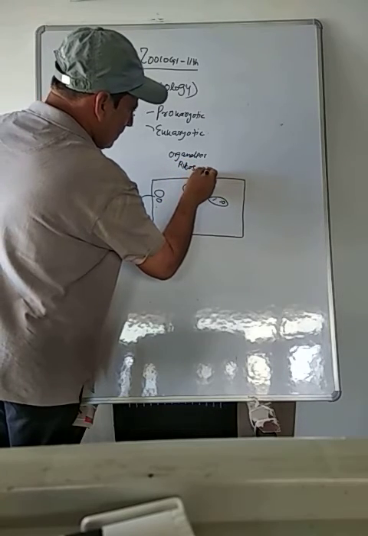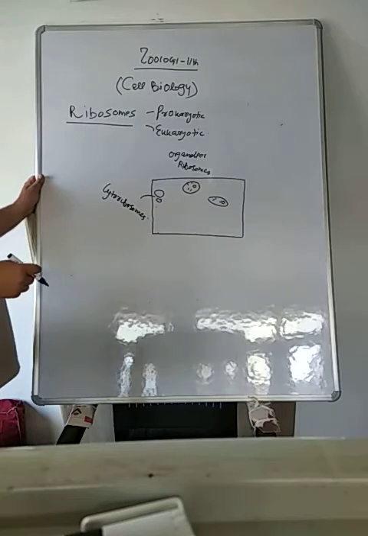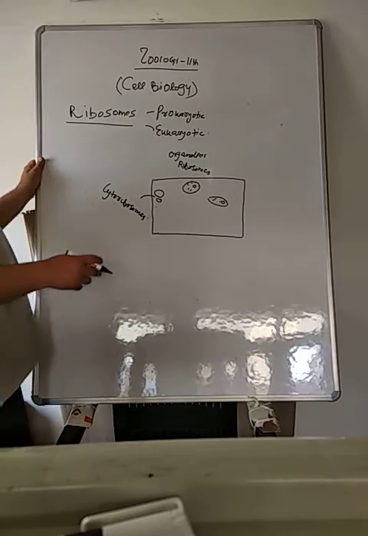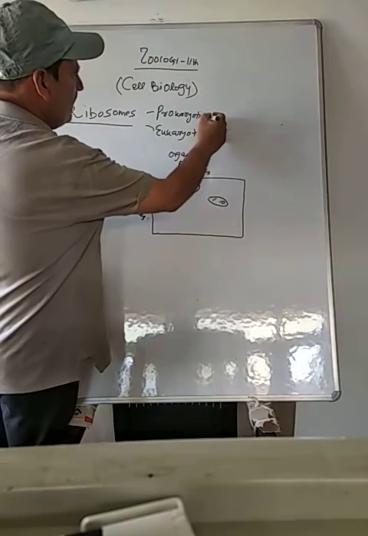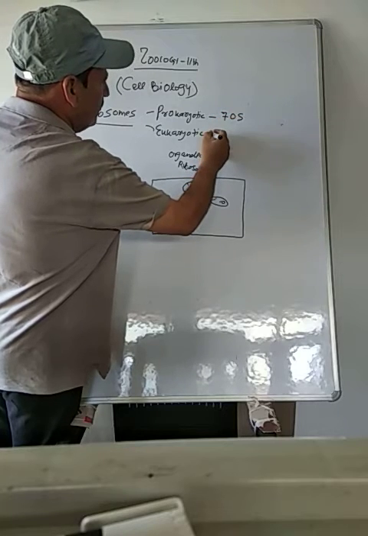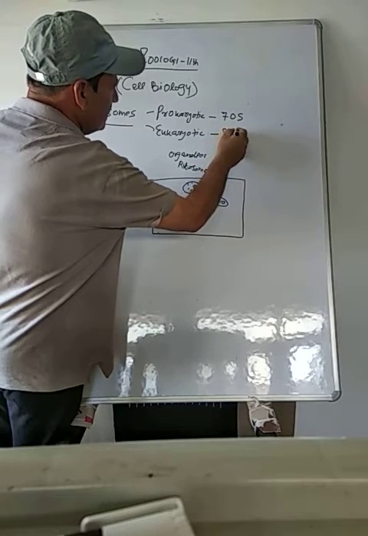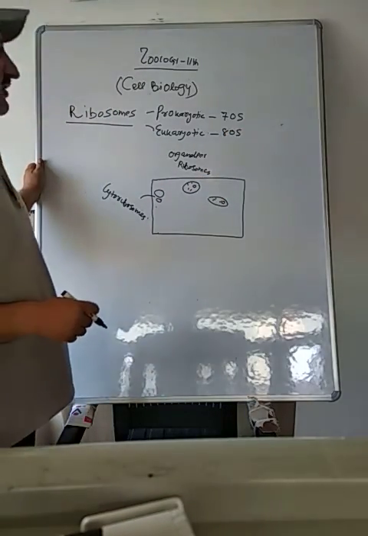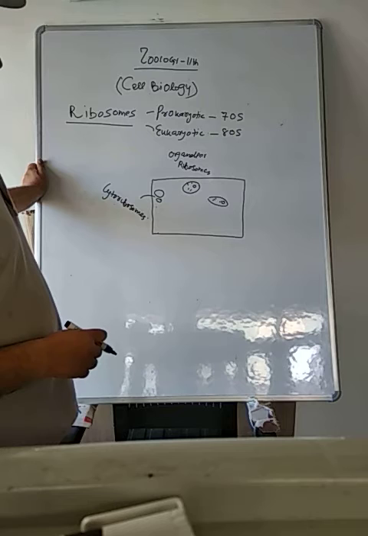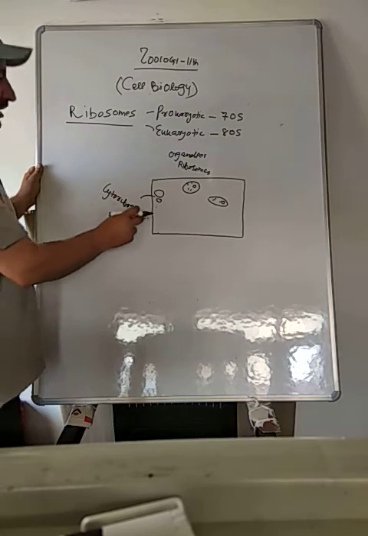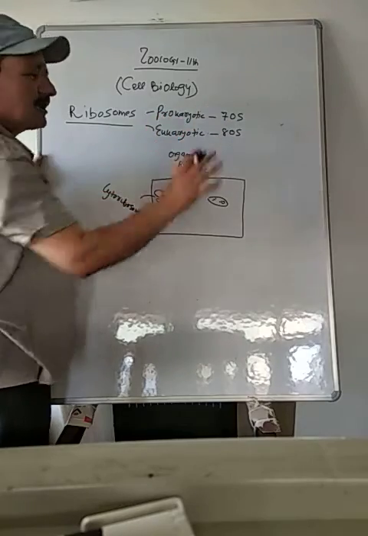Now, there is a difference between ribosomes in the cytoplasm and ribosomes in the cell organelles. Prokaryotic ribosomes are called 70S and eukaryotic ribosomes are called 80S. I will explain 70S and 80S later. In prokaryotic cells, cytoribosomes are only 70S.